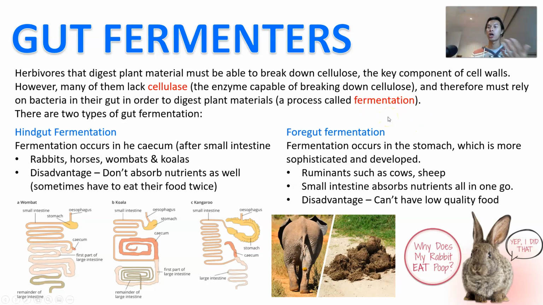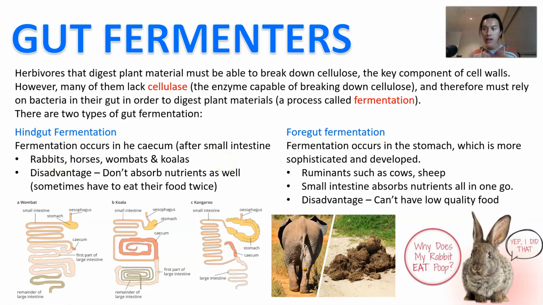And there are basically two types of gut fermentation. Herbivores can either be what we call hindgut fermenters or foregut fermenters, right? Hindgut fermentation occurs in the cecum, which comes after the small intestine. In other words, the main digestion happens after the small intestine, and so rabbits, horses, wombats, and koalas are hindgut fermenters.